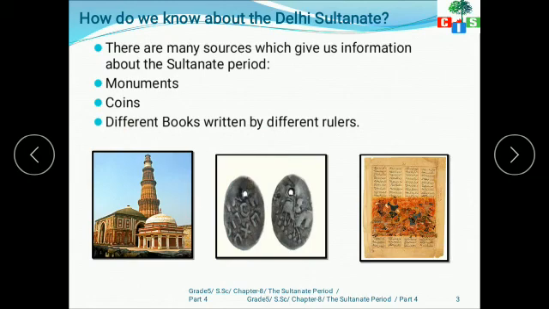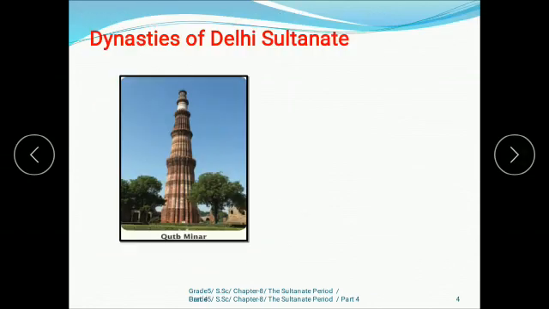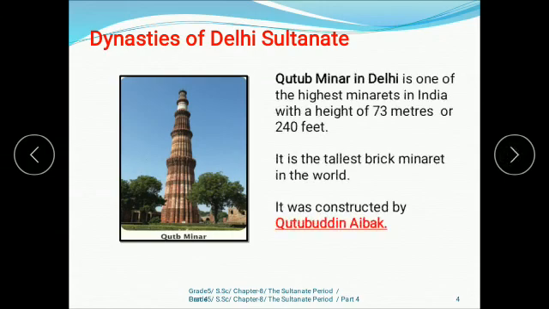Now move to the next slide. Look at this. This is Qutub Minar, and in my previous video I discussed a few of the important points of Qutub Minar, that it is in Delhi and it is one of the highest minarets in India. What about its height? The height is 73 meters or 240 feet. It is the tallest brick minaret in the world, and it was constructed by Kutubuddin Aibak.